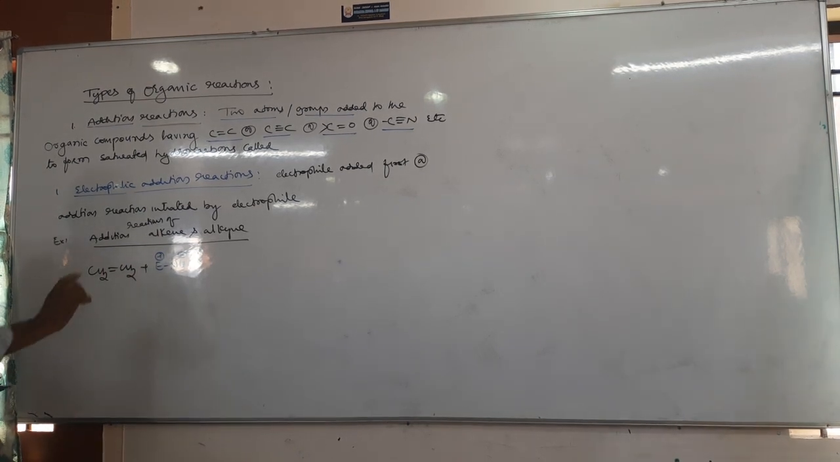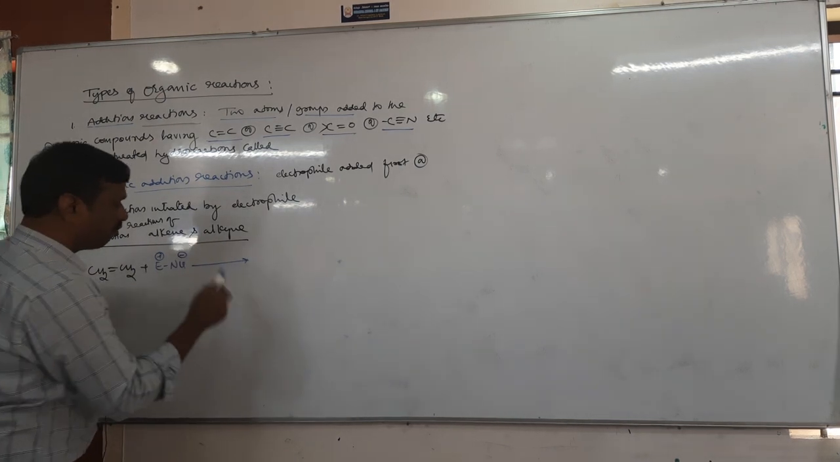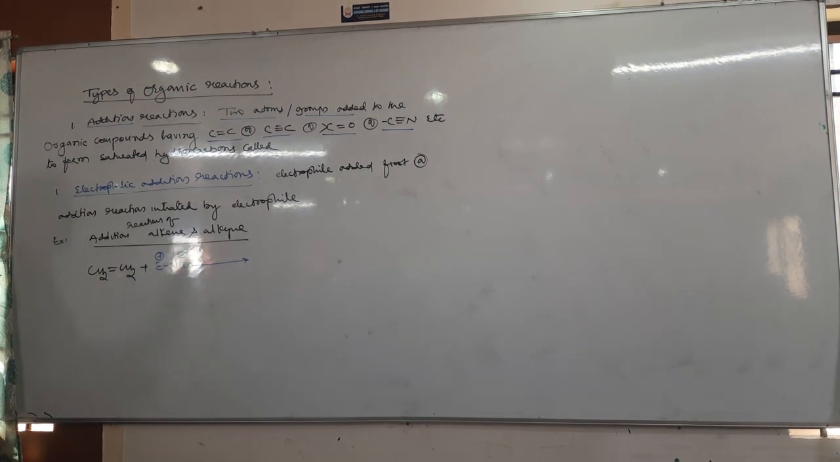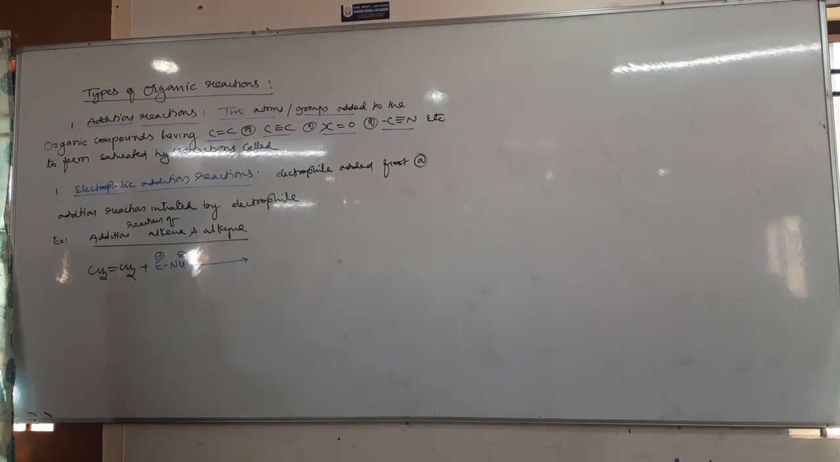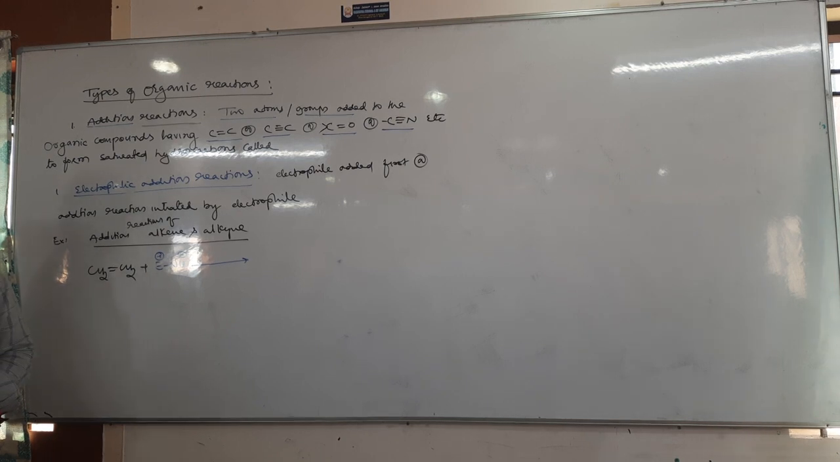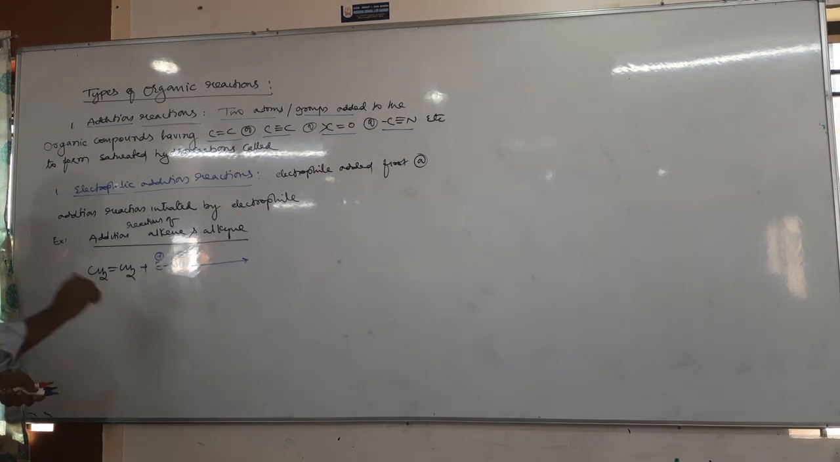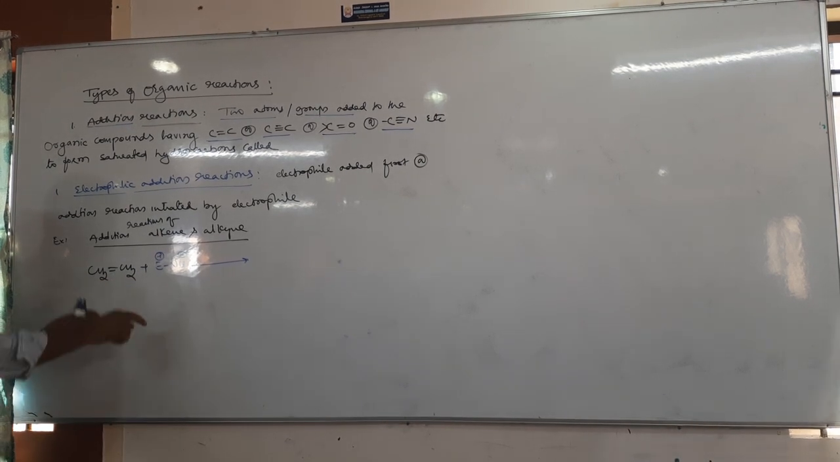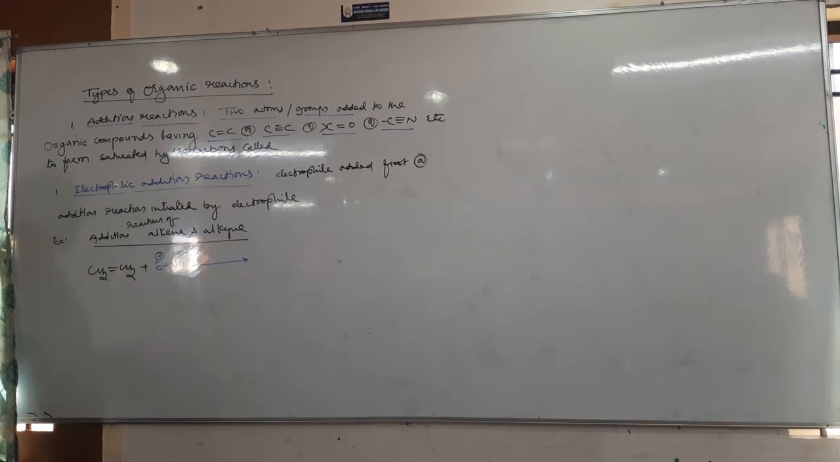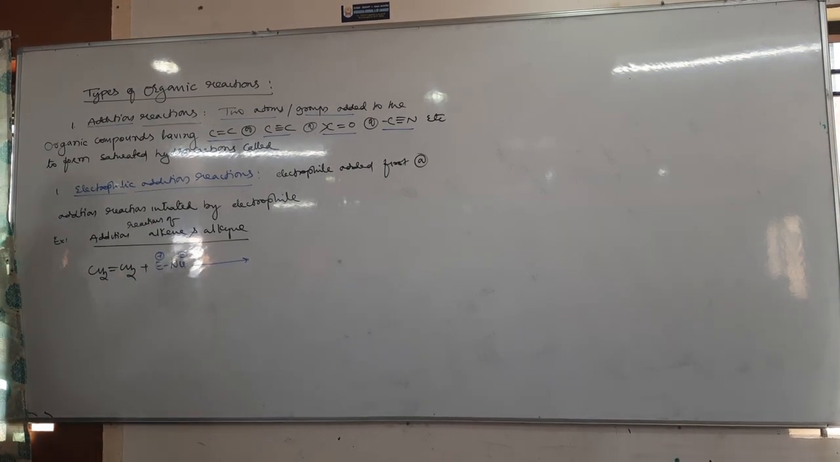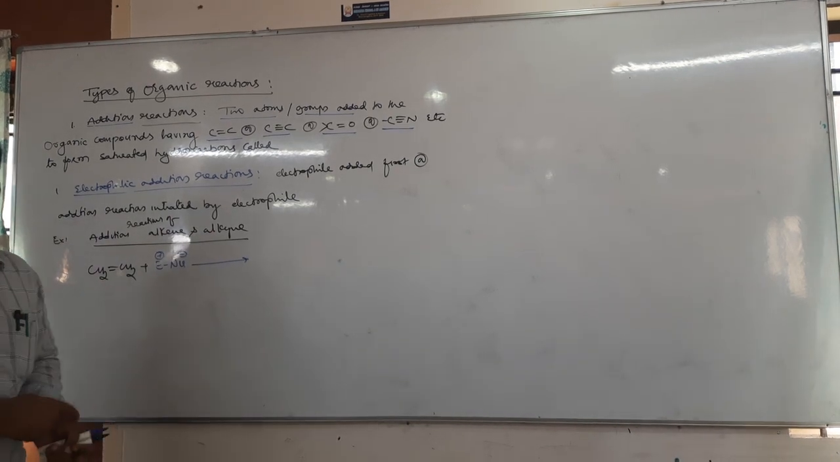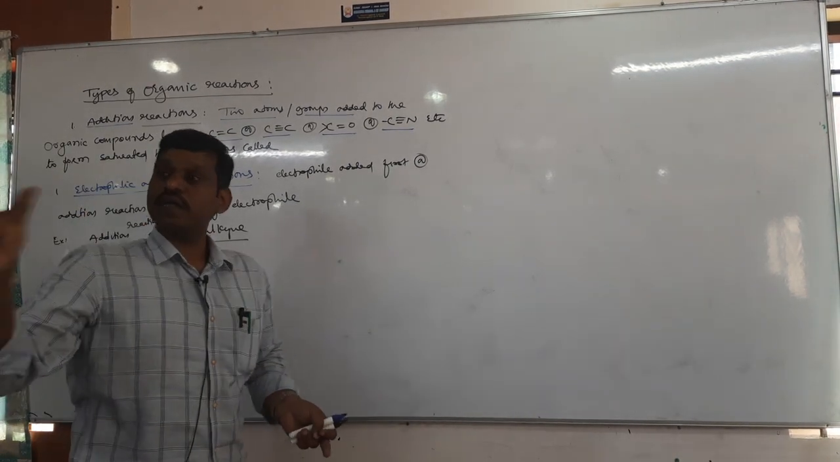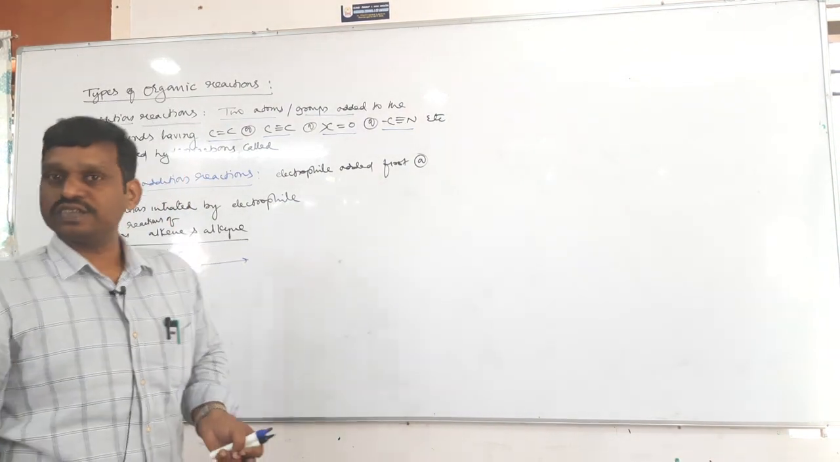Now tell me, in this addition reaction, we know that the electrophile should be added first, not the nucleophile. Why must the electrophile be added first? See, the electrophile can be added first because this alkene is a nucleophile. Yes or no? One category of nucleophiles is this: organic molecules having carbon-carbon multiple bonds are nucleophiles.